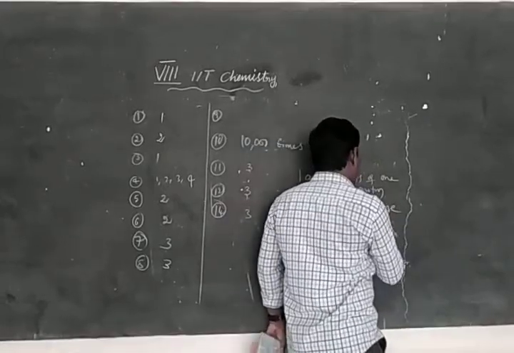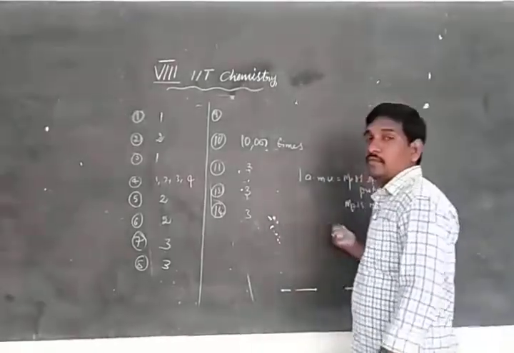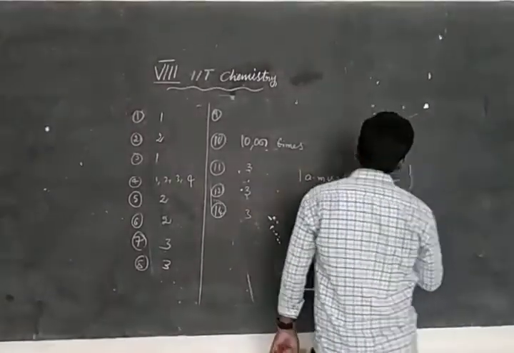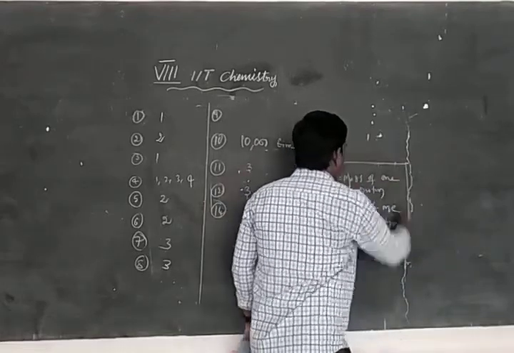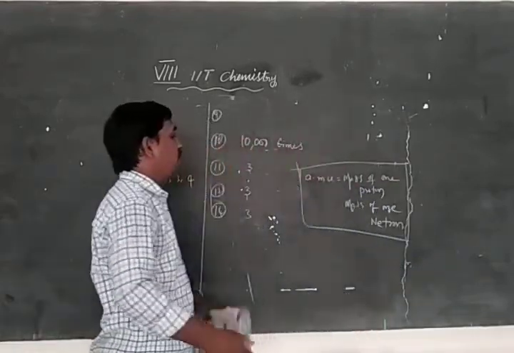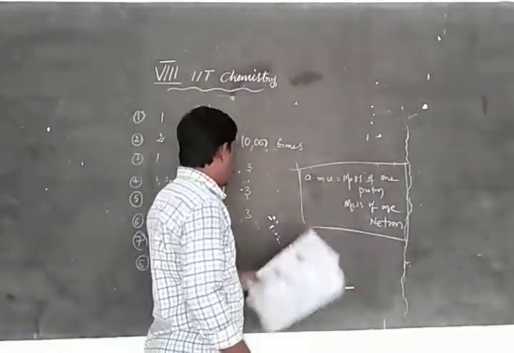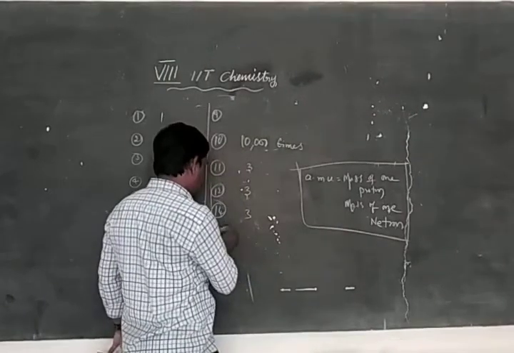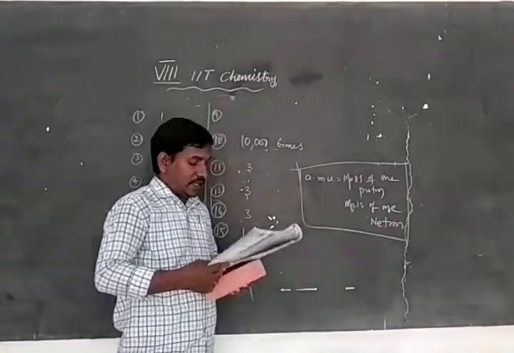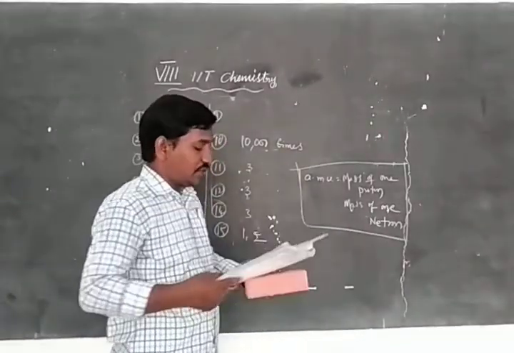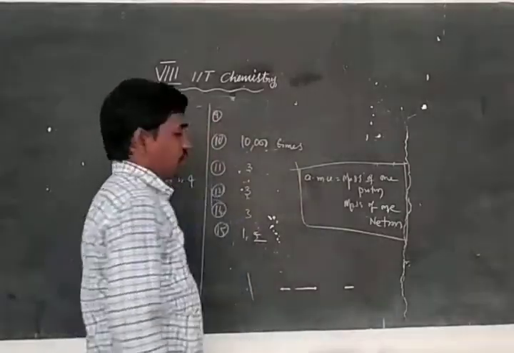Neutron has no charge but has mass. 1 AMU means mass of one proton and mass of one neutron. So options 1 and 2. 15, 1 and 2. Here 15 objective type questions are there. So these are the answers of the 15 questions.